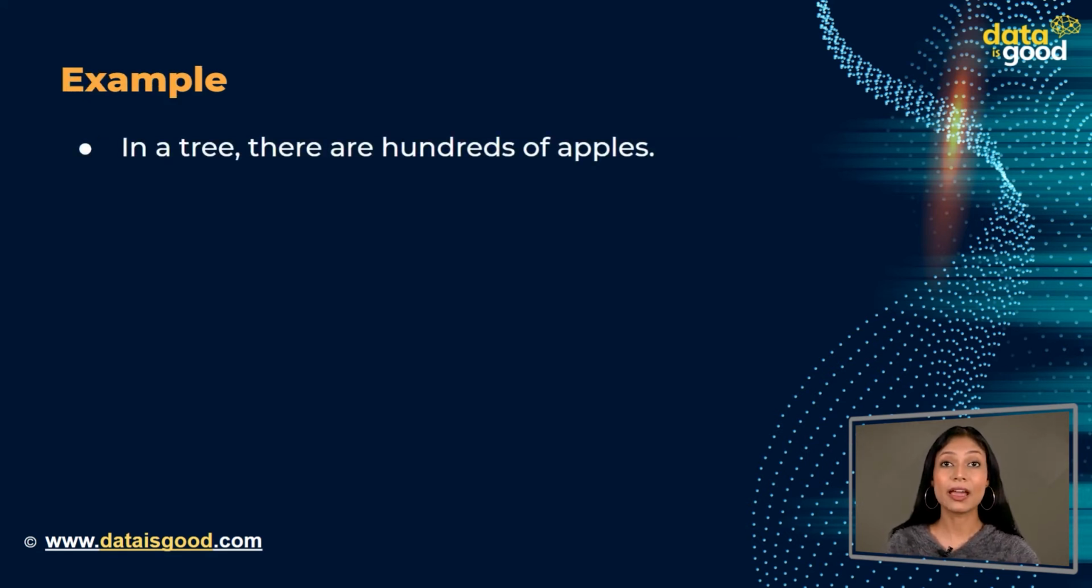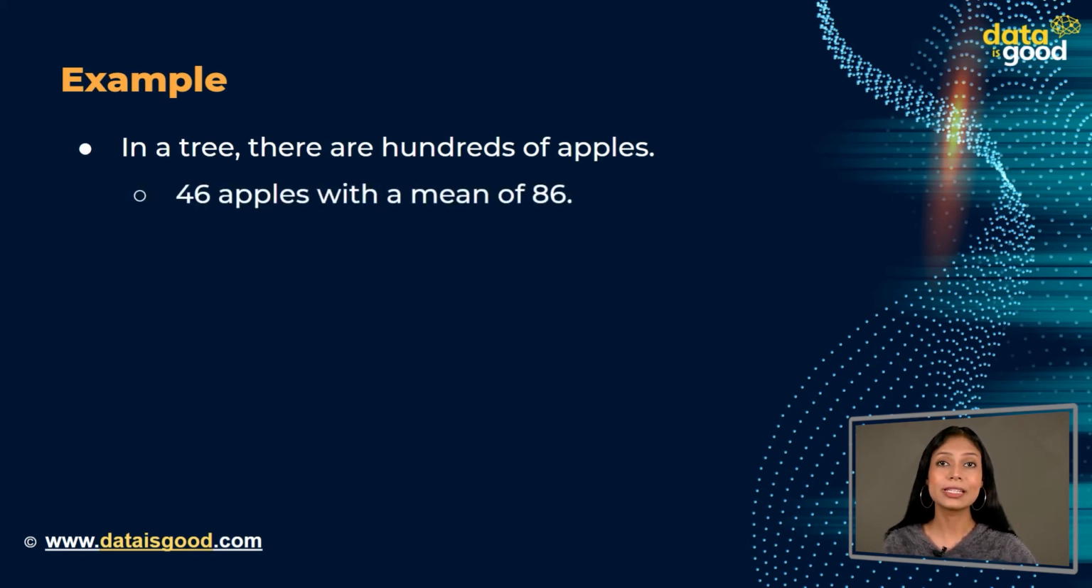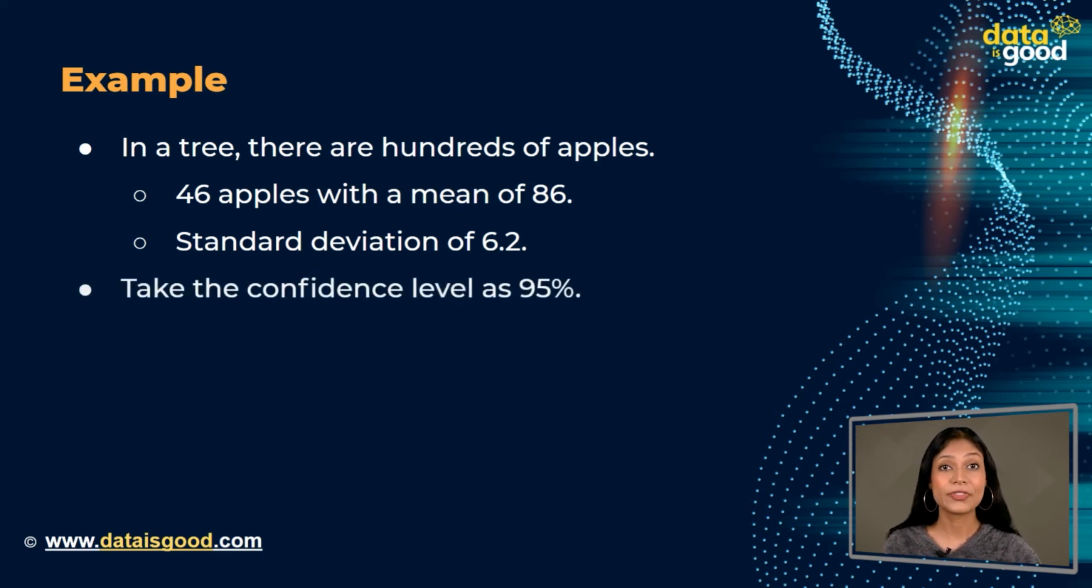Let us now look at an example. In a tree, there are hundreds of apples. You are randomly choosing 46 apples with a mean of 86 and a standard deviation of 6.2. Determine if the apples are big enough. Take the confidence level as 95%.